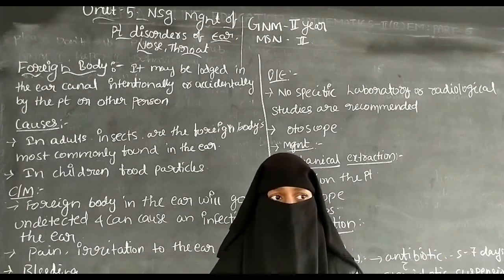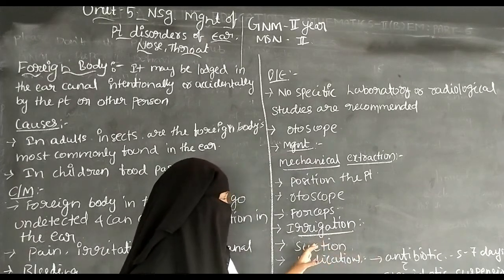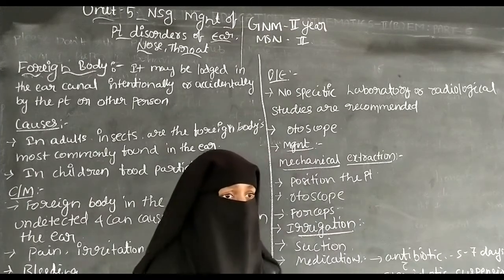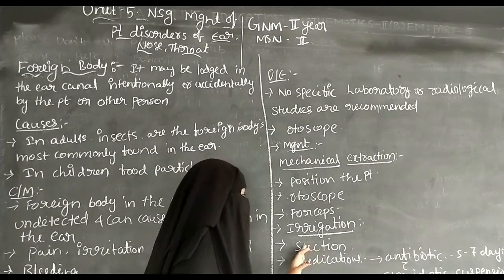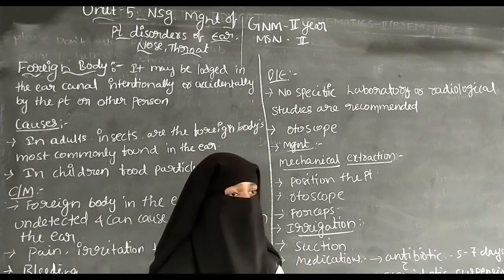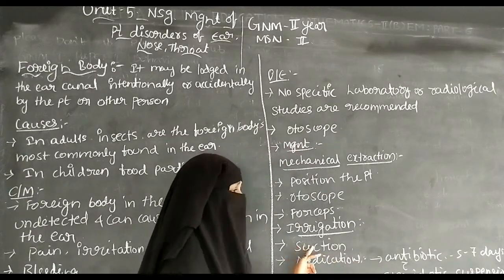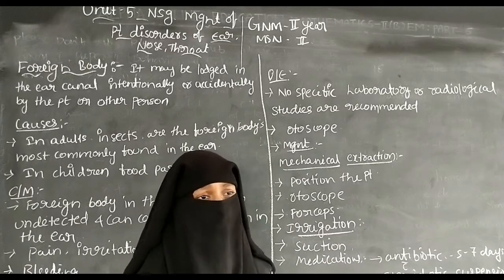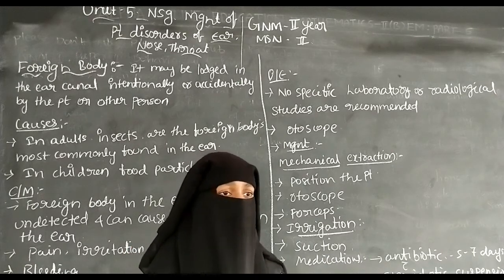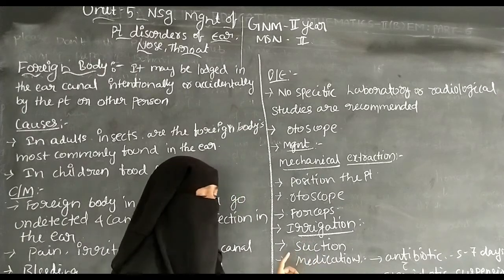So suctioning means there is a removal of waste material or foreign material from the ear canal, from one place to another place. Suctioning means removal of the foreign material from the ear canal by using the catheter. The catheter can be inserted into the ear canal, and by this we can remove the foreign bodies from the ear canal.